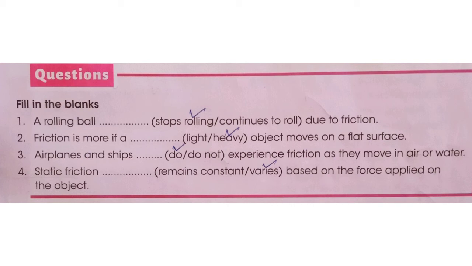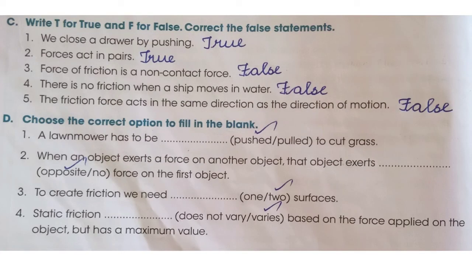Third question. Airplanes and ships dash experience friction as they move in air or water. Answer is do. Fourth question. Static friction dash based on the force applied on the object. Answer is varies. Take page number 48. Write T for true and F for false. Correct the false statements.